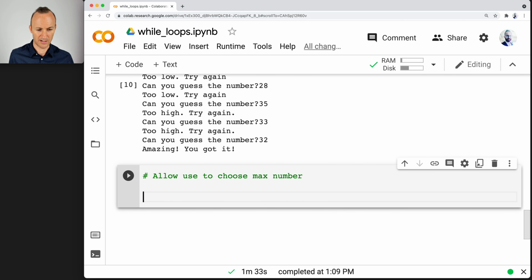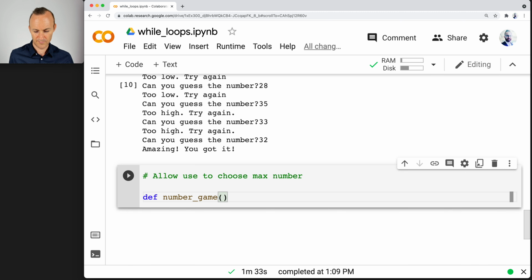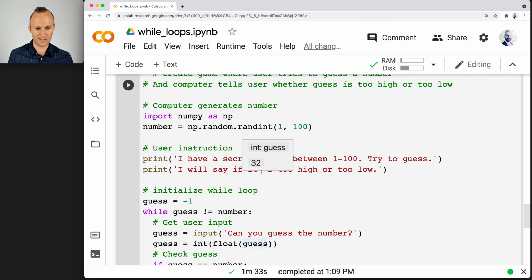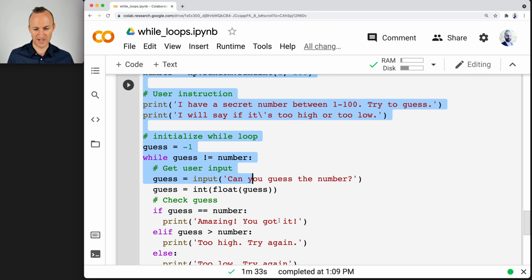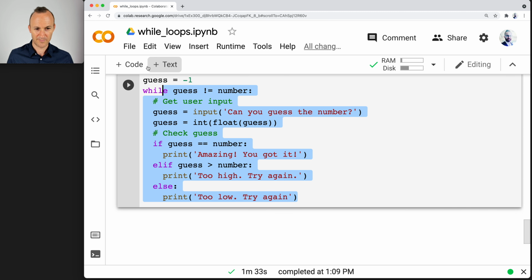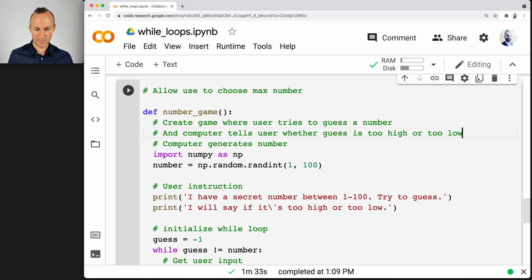and I put it down here and I call it def, let's just call it number game. Paste it all in there. Now it doesn't tab, so I actually need to tab it. It's a lot of code here, right? It's harder for me to scroll down than up somehow. Tab it all. And then what the number can be is max number. Instead of going from 1 to 100, it can go from 1 to the max number.